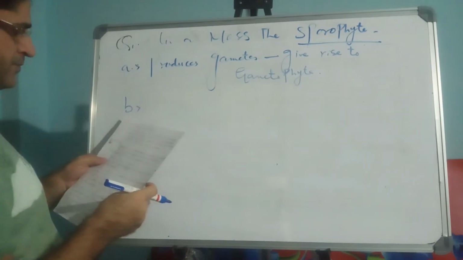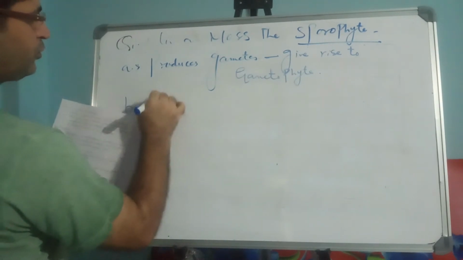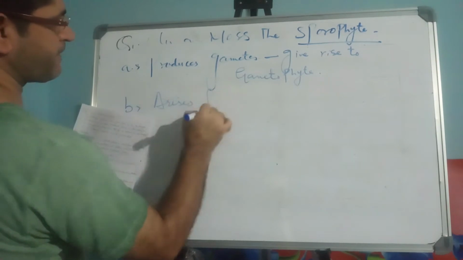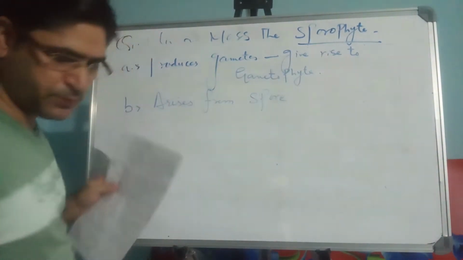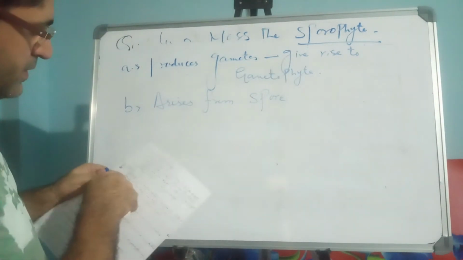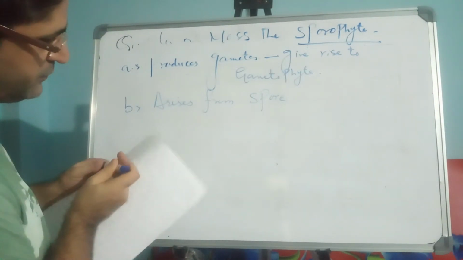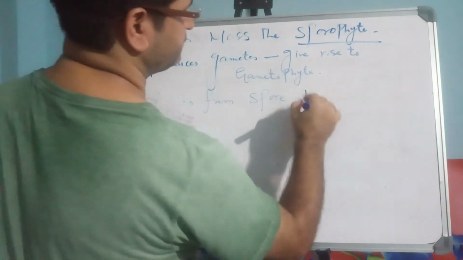Option B, arises from the spore produced from the gametophyte.